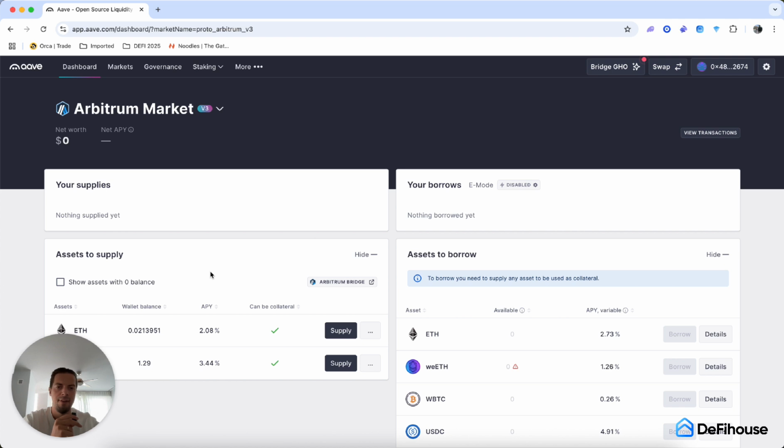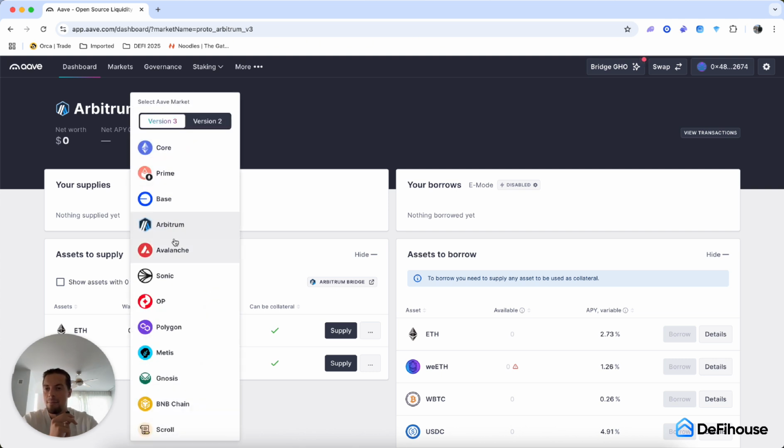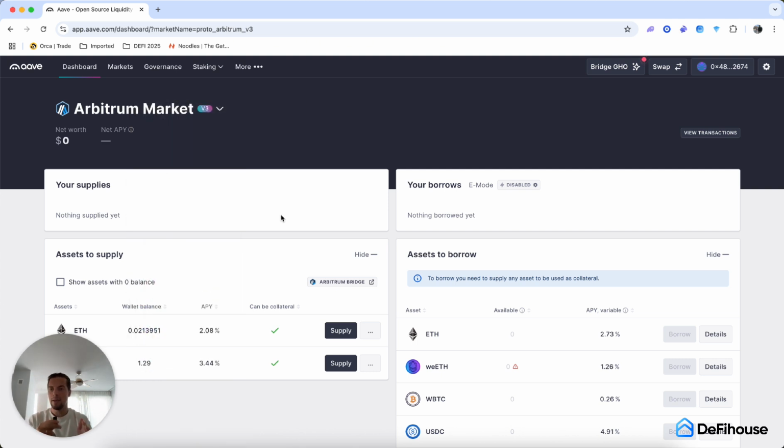Always check that you are on the right chain when using Aave, because Aave supports multiple chains, meaning that, for example, Arbitrum Market and Base markets are two completely separate elements. So if you deposited money on Base chain, it is on Base, but not on the rest of the Ethereum layer 2s.